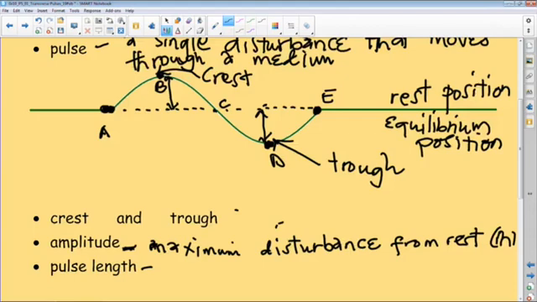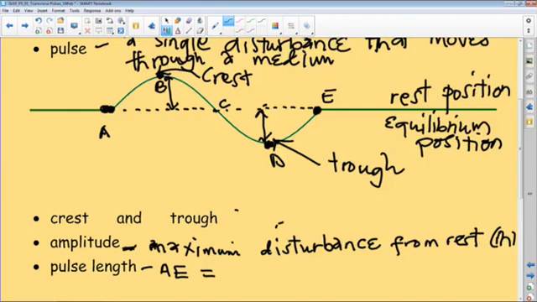Now, if you consider distance AE, it is what we'll refer to as the pulse length. Now, come to think of it, if we do a single up and down flick motion, it only generates half of the pulse. So under normal circumstances, we would see AC in real life.